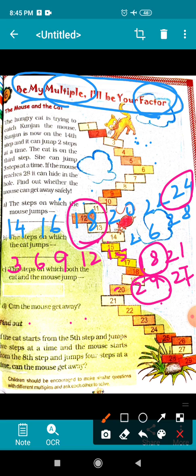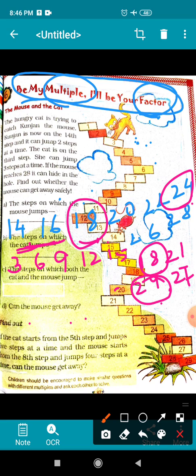Okay, children, here you can see this is the multiple of 2: 14, 16, 18, 20, 22, 24, 26 and 28. These are the multiples of 2. And if you divide these numbers by 2, they will be divided completely. If you divide 14 by 2, completely divided. 16 completely divided. 18 completely divided.